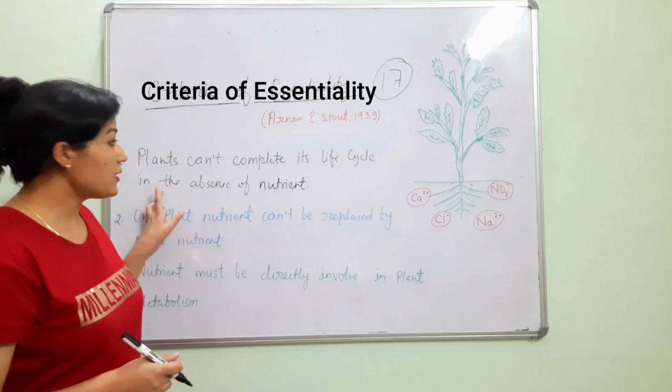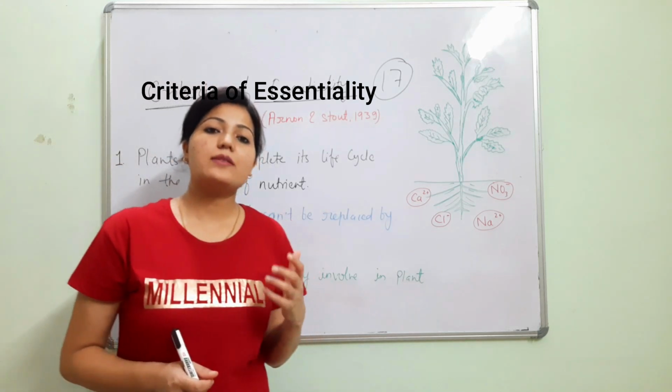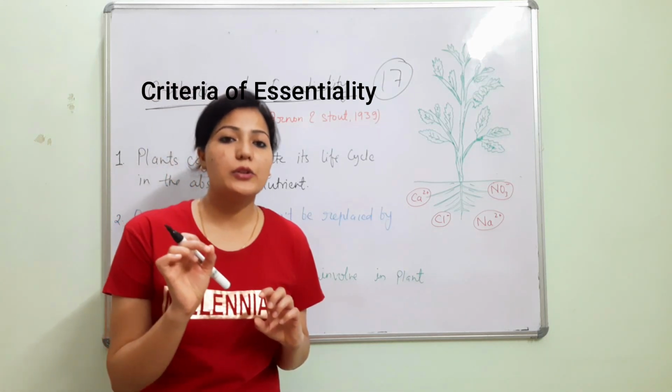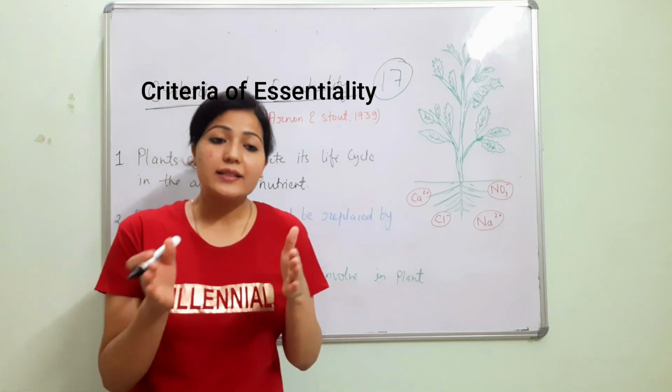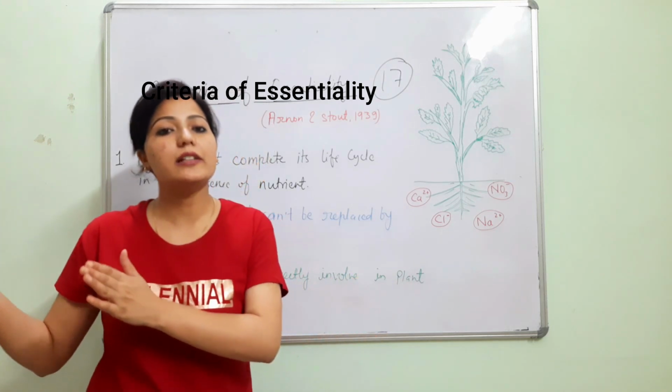The first criterion says the plant cannot complete its life cycle in the absence of the nutrient. This means in the absence of that particular nutrient, the plant will not complete its life cycle. Life cycle here indicates the entire phases from seed germination up to seed formation.